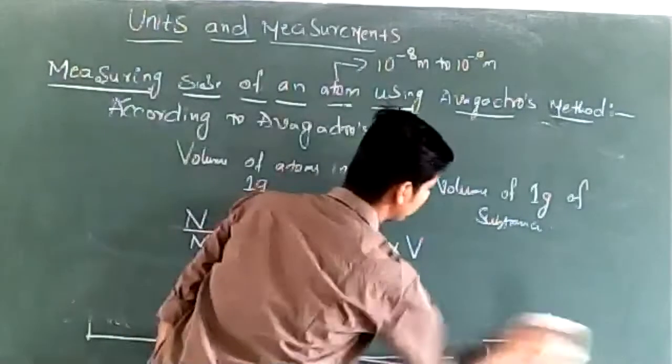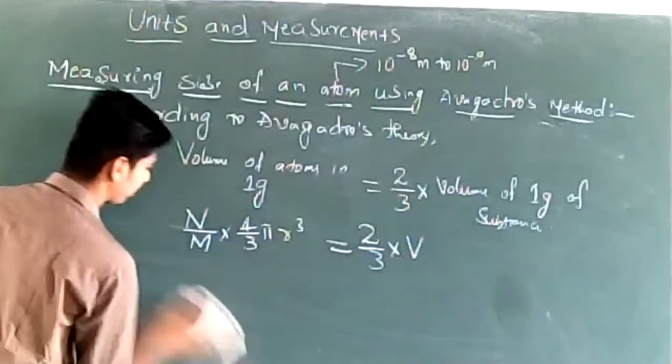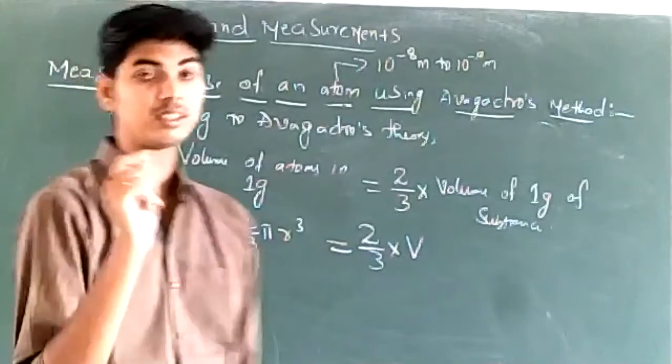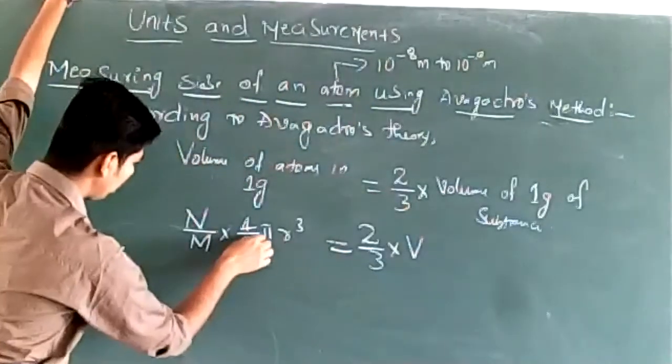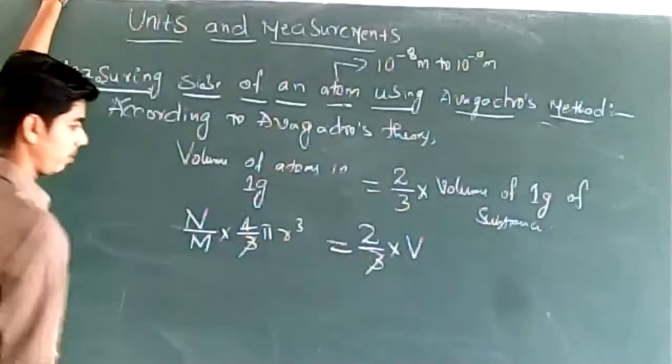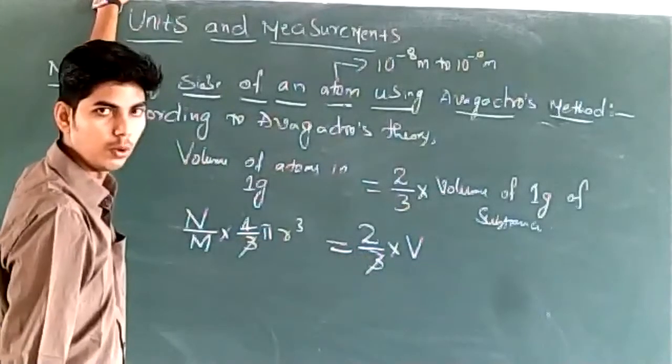See, we want the size of an atom. Size means, I have told you, radius of the atom. Now here the 3 and 3 get cancelled. We can cancel 3 on both sides.